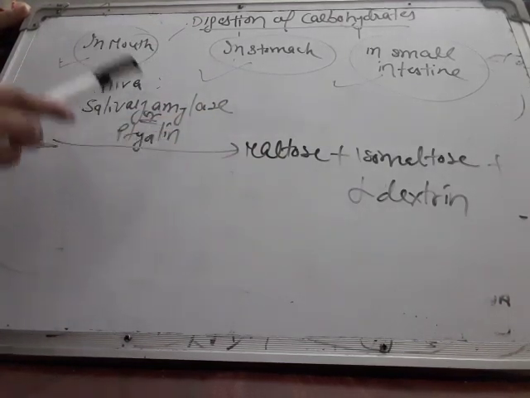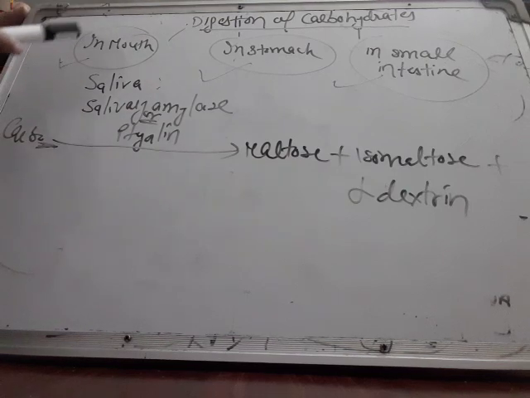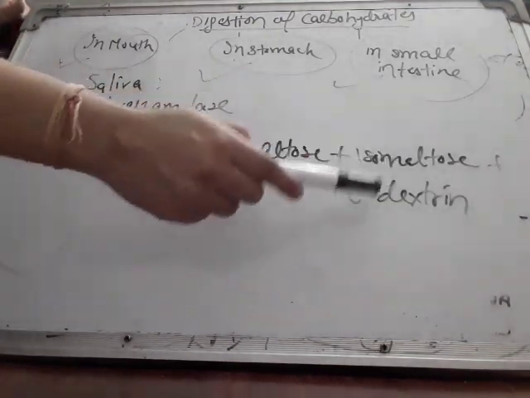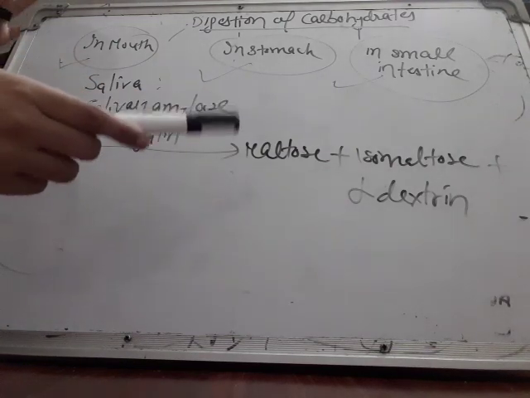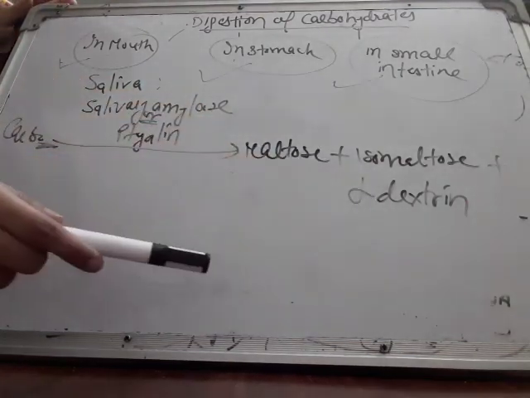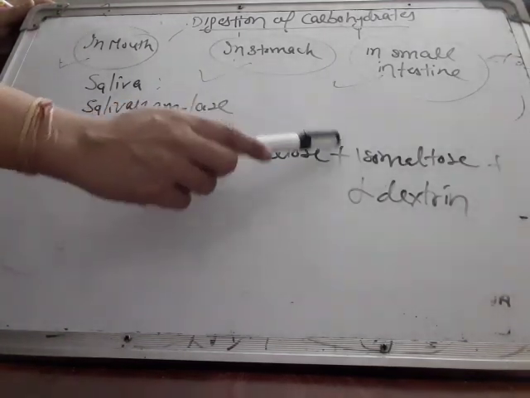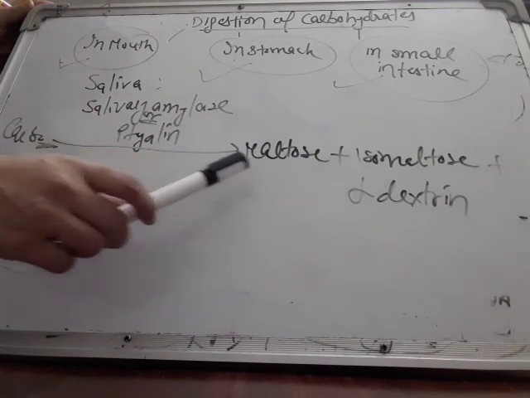Now, as I told you earlier, carbohydrates are digested in the mouth but not completely; only partial digestion takes place. When can you say carbohydrates have been digested completely? When they break down into glucose. And what have I written here? End products are maltose and isomaltose. These are not the simplest sugars. These are simpler sugars, but not glucose. Glucose has not been formed here, so digestion of carbohydrate doesn't get completed unless they get converted to glucose. Maltose, isomaltose and alpha dextrin are simpler molecules than carbohydrates, but still they are complex.